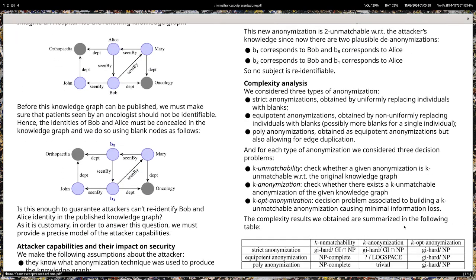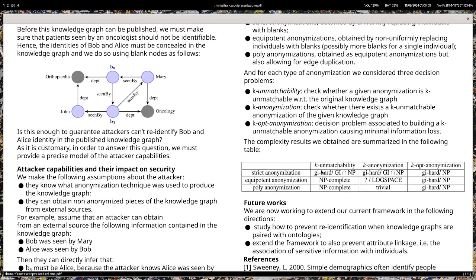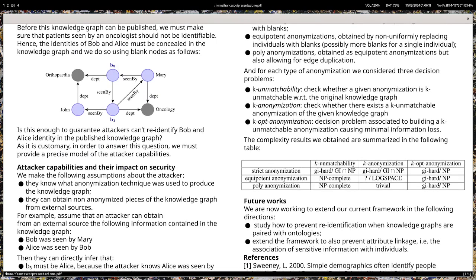In our study, we consider three types of anonymization with an increasing level of information loss, and for each of them we consider three decision problems. The first one is checking for the k-matchability of a given anonymization with respect to a knowledge graph. The second one checks whether there exists a k-matchable anonymization of a knowledge graph, while the third one is the decision problem associated to building an optimal k-matchable anonymization that causes minimal information loss. These are the complexity results that we obtained.